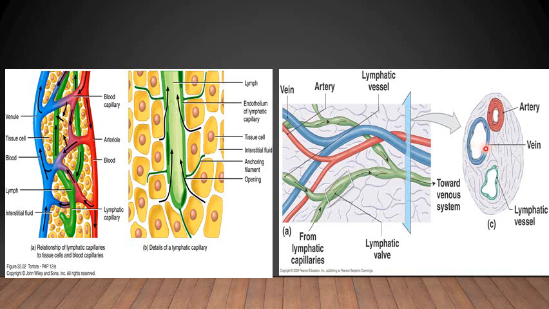The lymphatic vessels have some irregular shape, but they are also lined by simple squamous epithelium, and their wall is very thin and delicate as compared to the blood vessels.